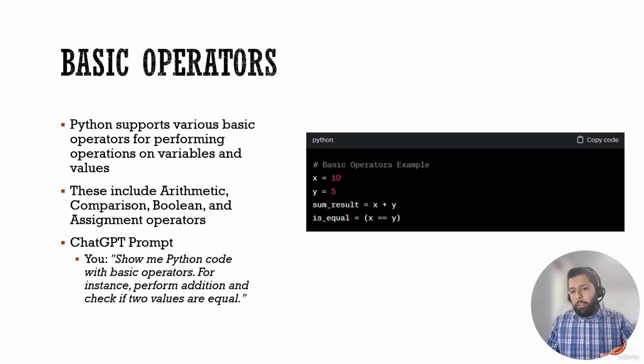Now, you can see here this is an equal sign, and this is a double equals. We'll talk about that as well. But briefly, this is the assignment operator and this is the equality operator. This assigns the variable, and then this double equals is checking for equality. So it's going to give you a logical true or false: is it equal or not? And obviously, you can see here, is X equal to Y? No, it's not, so that would give you a false.